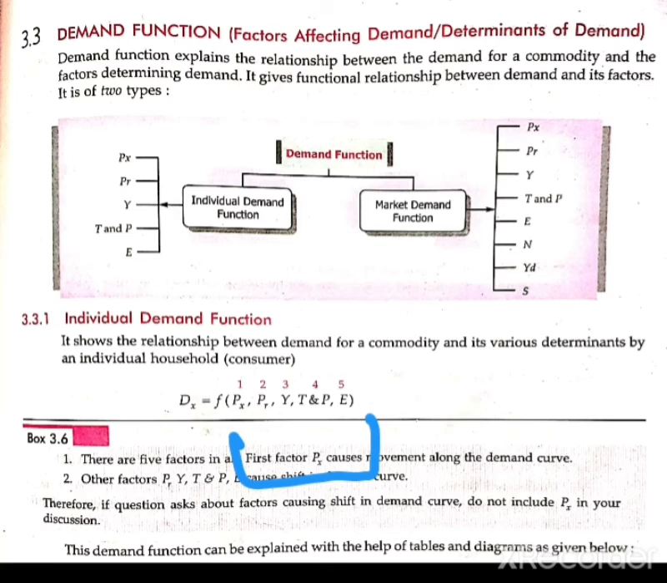Here Px is the price of the x commodity, Pr is the price of related goods, Y is the income of the consumer, T and P are the taste and preference of the consumer, and E is the expectation about the price in future. So the demand of the commodity has a functional relation with the other factors which determine the demand.